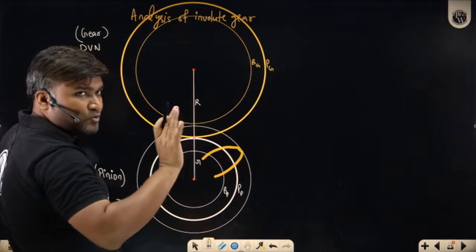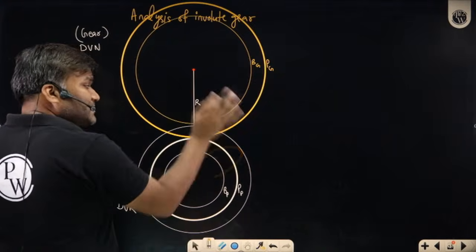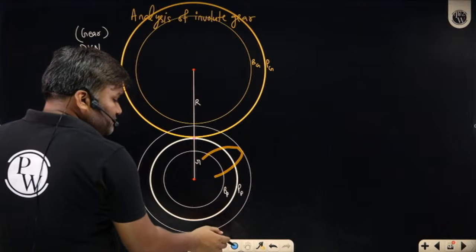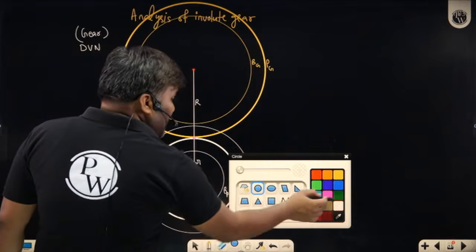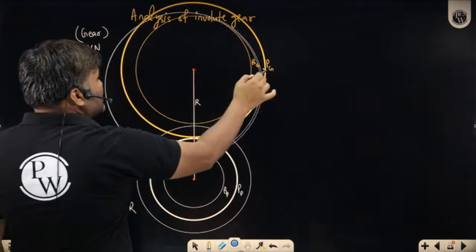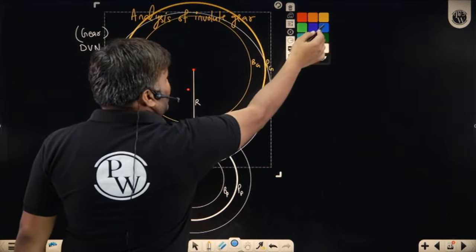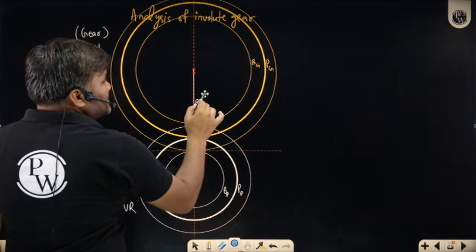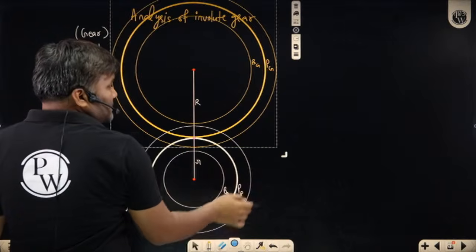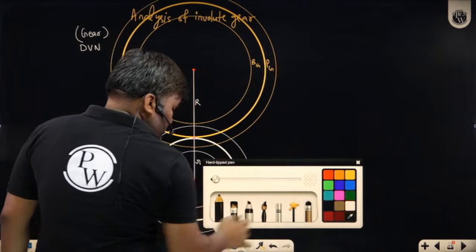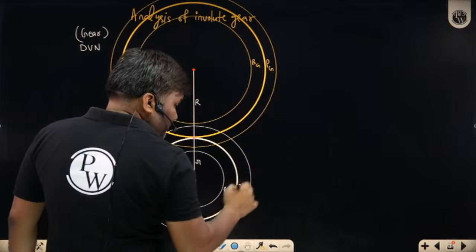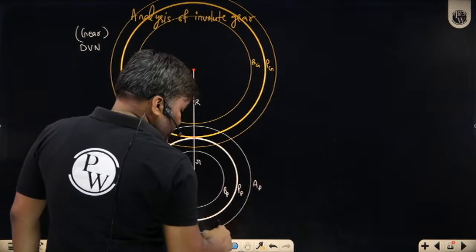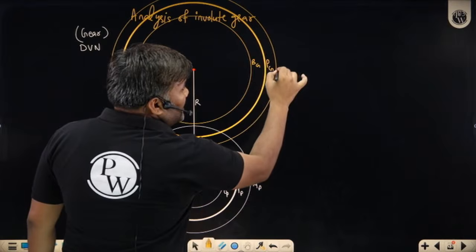Beyond the addendum circle we don't have teeth. Similarly I'll be having the addendum circle of the gear. Addendum circle of the gear is bigger than the pitch circle. Sir, it looks something like this. So this is your addendum circle of the pinion, and I have also shown the addendum circle of the gear.